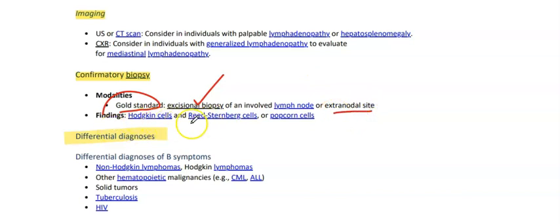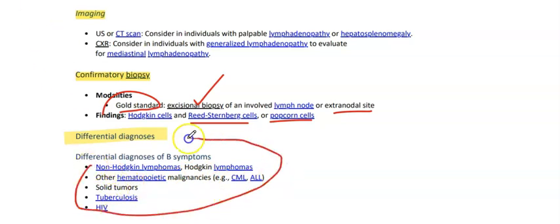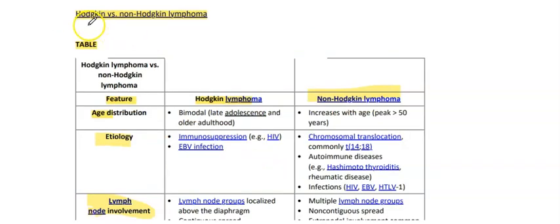Finding Hodgkin cell and Reed-Sternberg cell are popcorn cells. Differentials: non-Hodgkin lymphoma, Hodgkin lymphoma, others like CML, ALL, TB, HIV. So these all are the differential diagnosis of the B symptoms. Now this is the table to differentiate between Hodgkin and non-Hodgkin lymphoma.